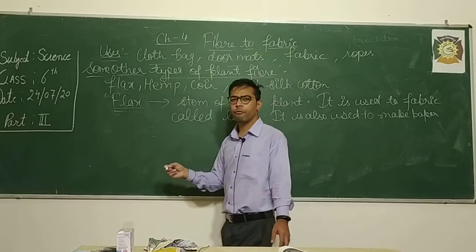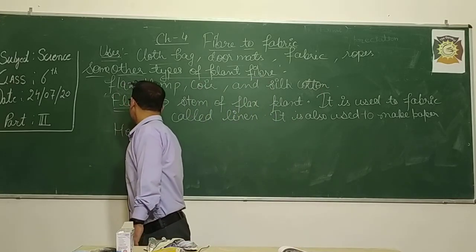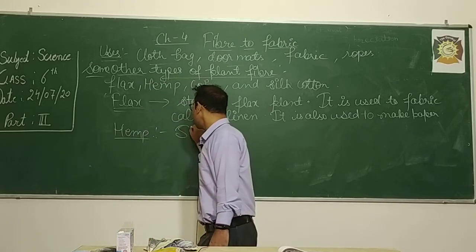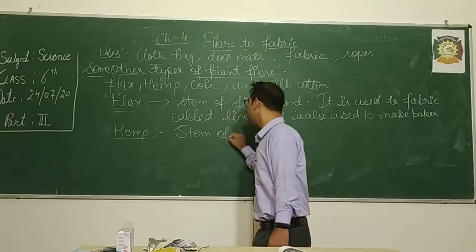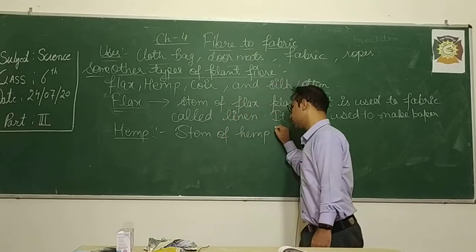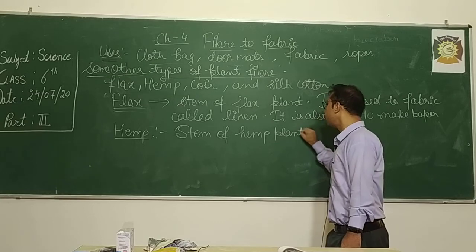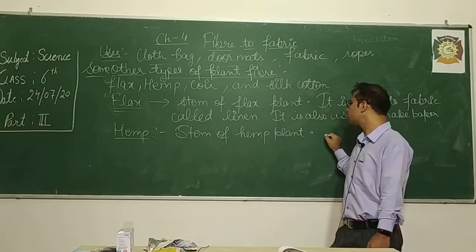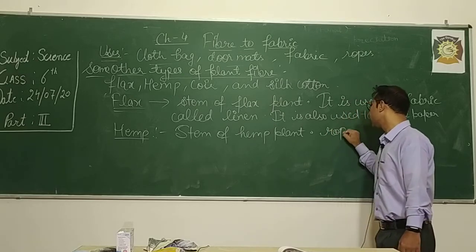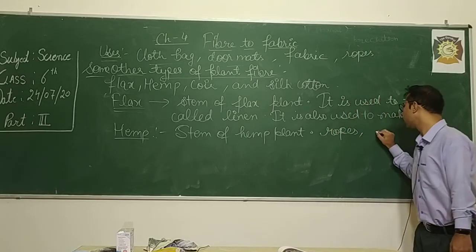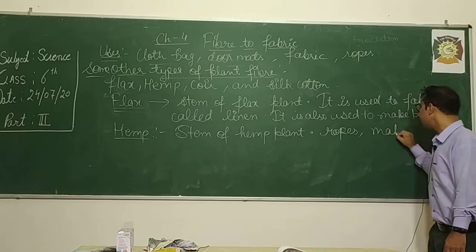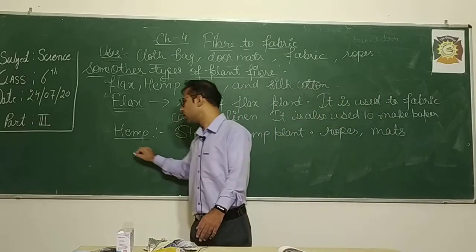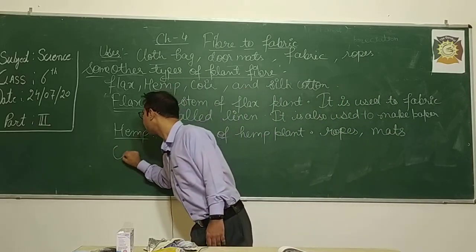So hemp, we will study about this hemp. This fiber is also obtained from the stem of the hemp plant, similar to jute, and it is used to make ropes. It is also used to make ropes, mats. Okay, so these are some of the uses of the hemp fiber. Now, next one is coir.